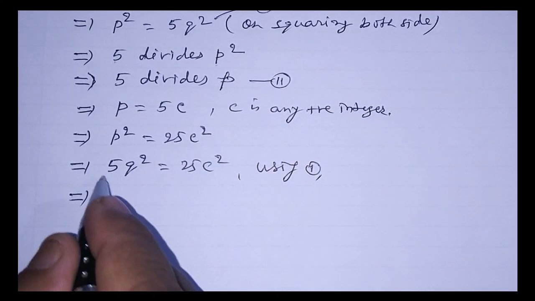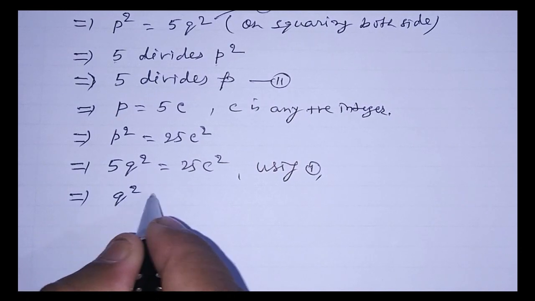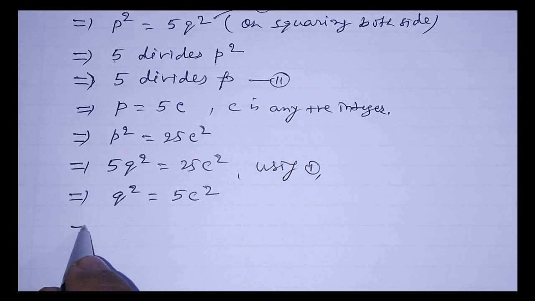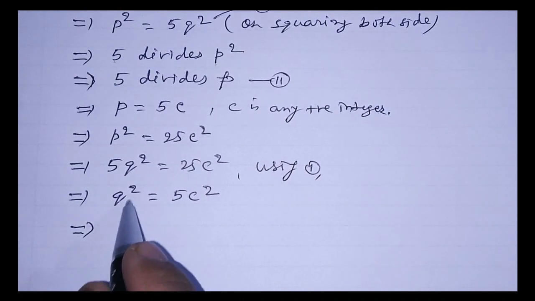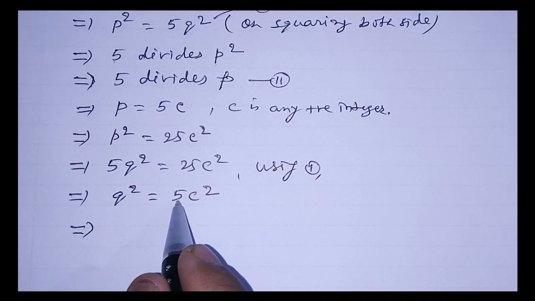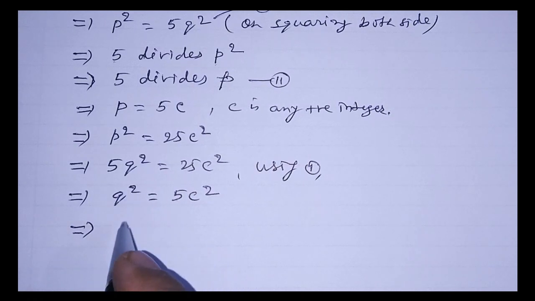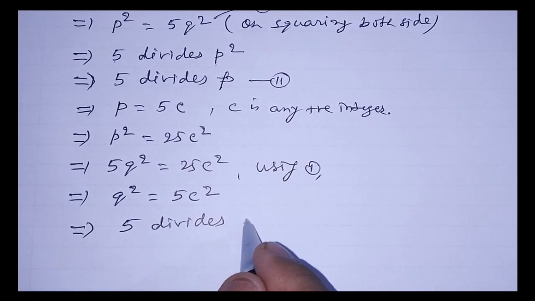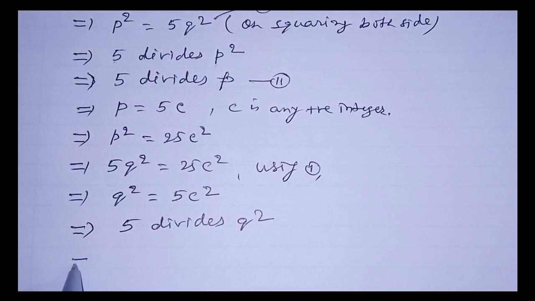It implies, taking 5 to that side, Q square equals 5C square. Again we can say that Q square is a multiple of 5, so 5 divides Q square, hence it implies 5 divides Q.